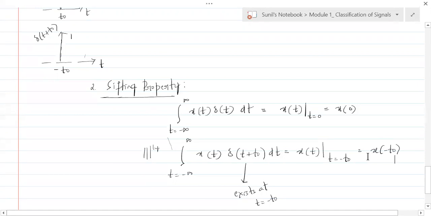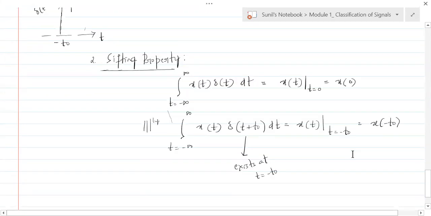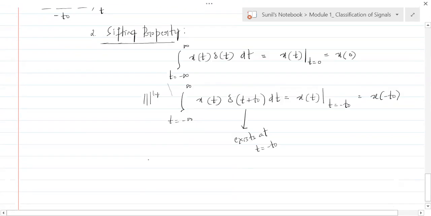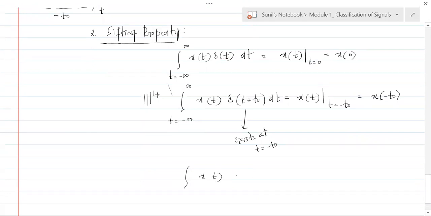Okay with that. Now see, everybody just understand this. Now I'll do this. Just observe, very important thing. I'm integrating this. Let me give you the integration limits later on. X of t delta of t minus 10 dt.